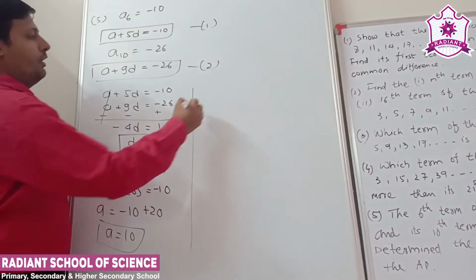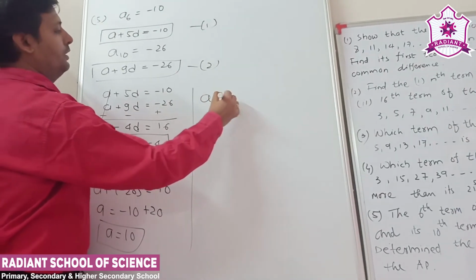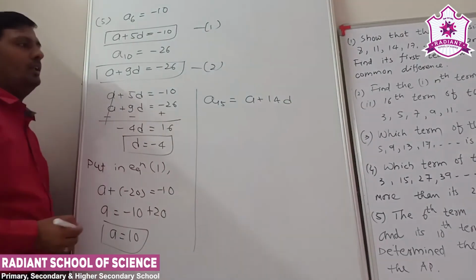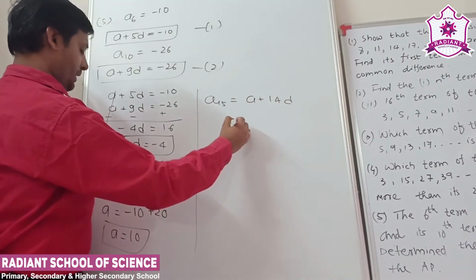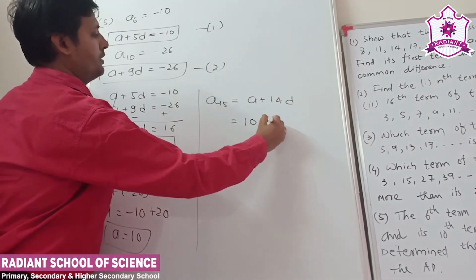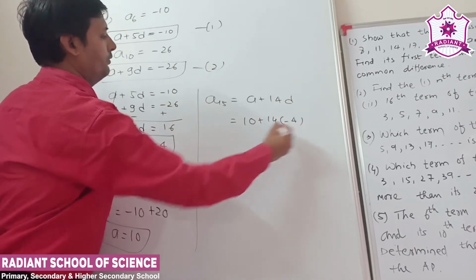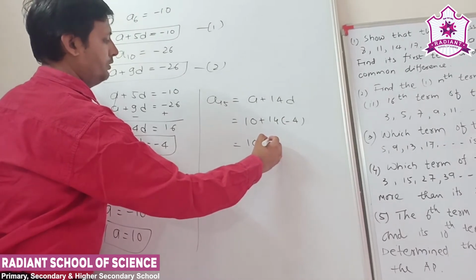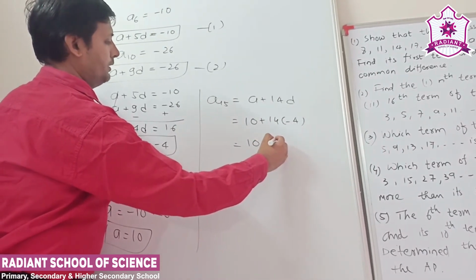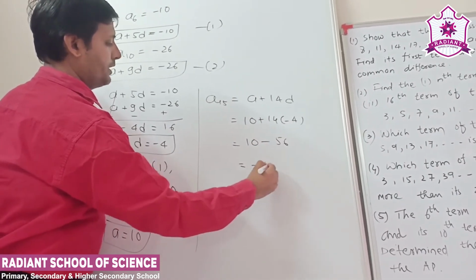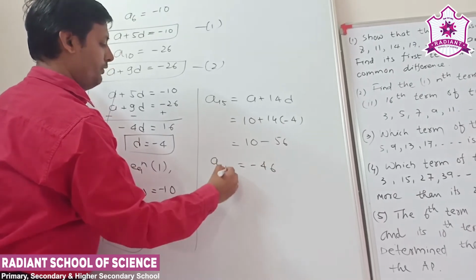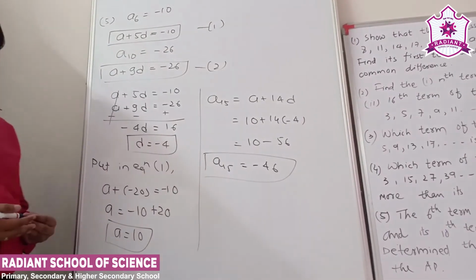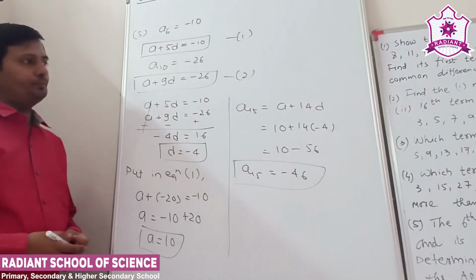Common difference is minus 4. We find out the 15th term. The formula is a plus (n minus 1) into d, that means 14d. Put the values: a means 10, plus 14 into d, which is minus 4. 14 fours are 56, then 10 minus 56 we got minus 46. This is the 15th term. Got it? Clear? Understand? Okay.